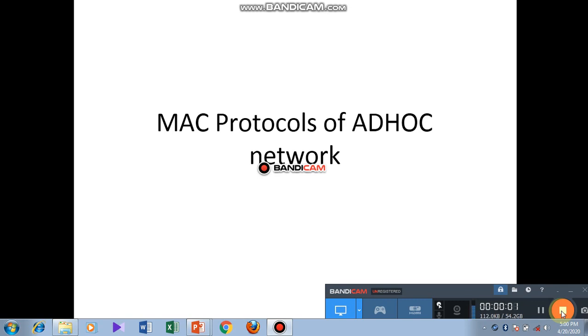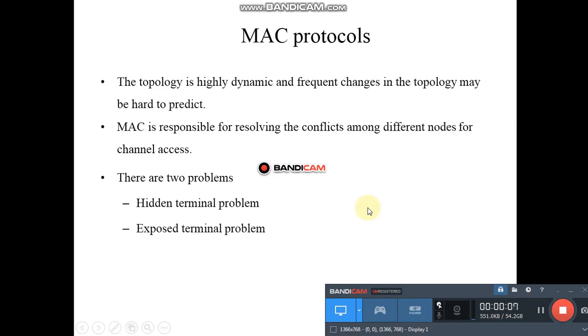Hello everyone, today we will see MAC protocol of ad hoc network. The topology is highly dynamic and frequent changes in the topology may be hard to predict. MAC is responsible for resolving the conflict among different nodes for channel access. There are two problems: hidden terminal problem and exposed terminal problem.